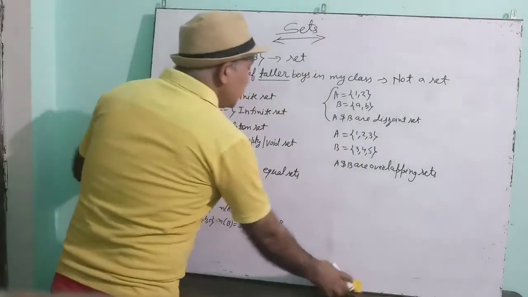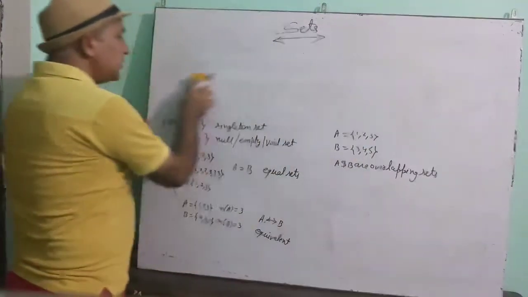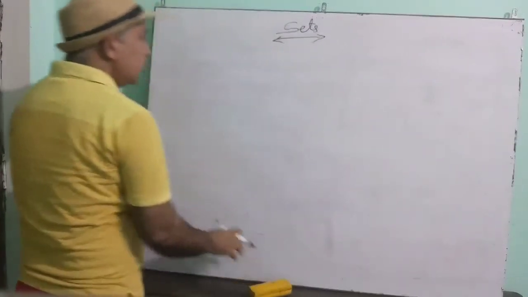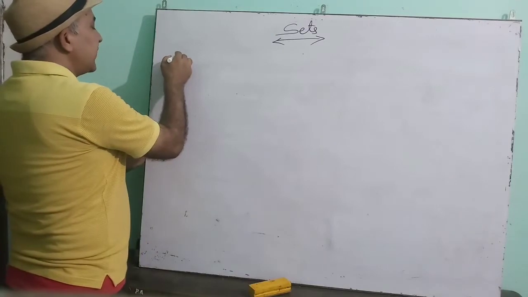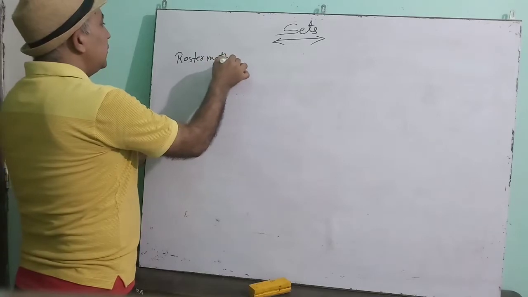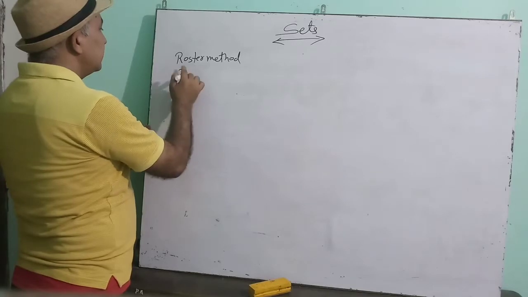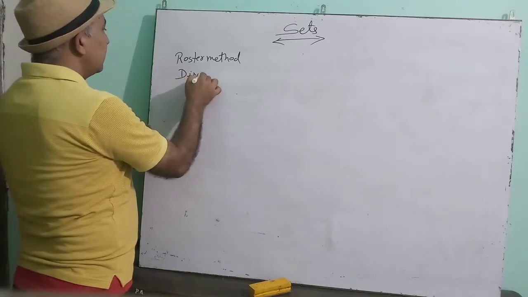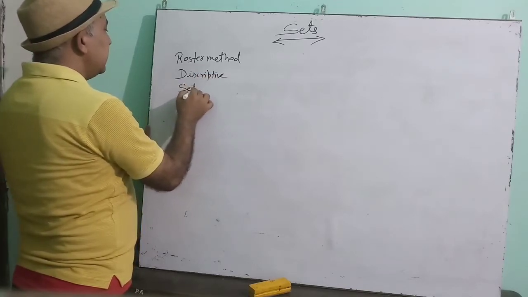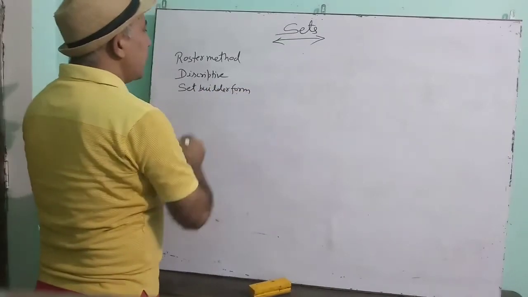Now after this you have to do practice for conversion of one type of set into another type of set. Means we know that there are three methods of writing a set. One is the roster method, second is the descriptive method, and third one is the set builder method or set builder form.